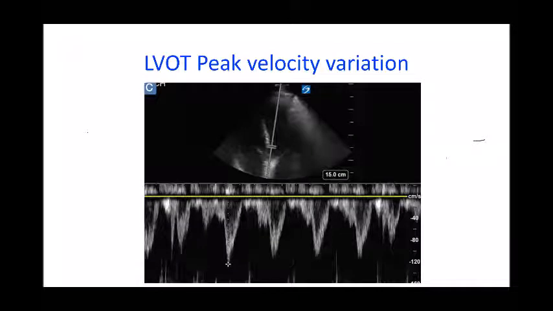We can acquire a 5-chamber apical view to see the left ventricular outflow peak velocity variation. Here, pulse wave Doppler is placed over the 5-chamber view to see the peak velocity. If a respirophasic variation of more than 12 to 15% is there in a hypotensive patient, you may give some fluids.